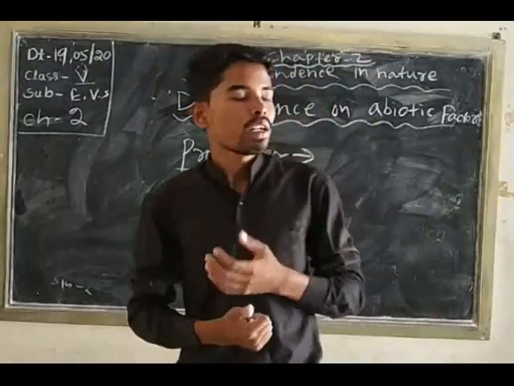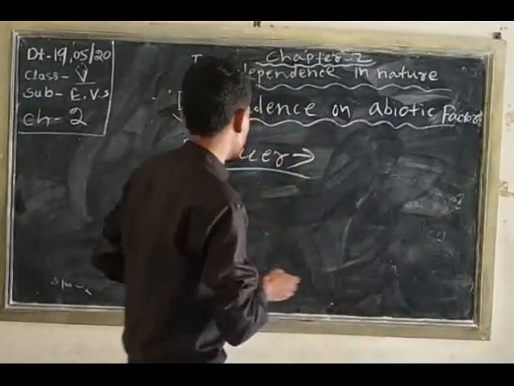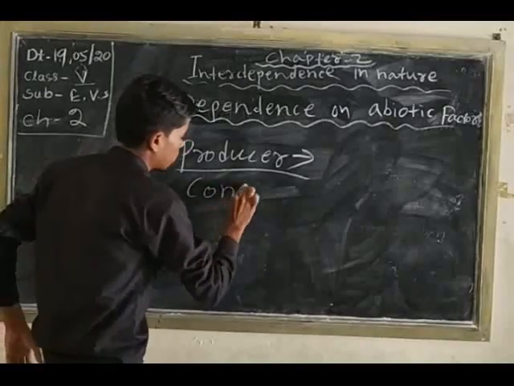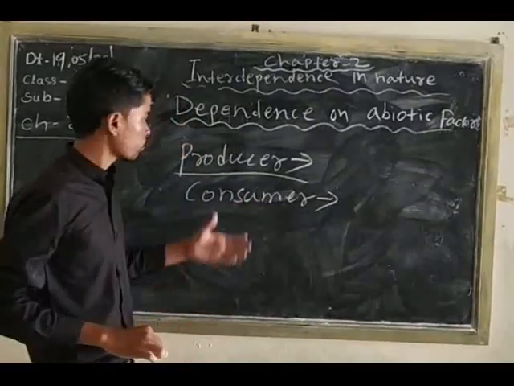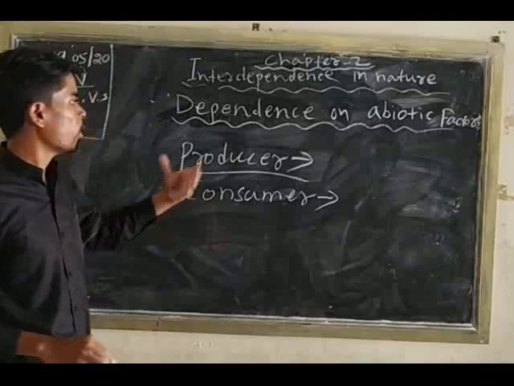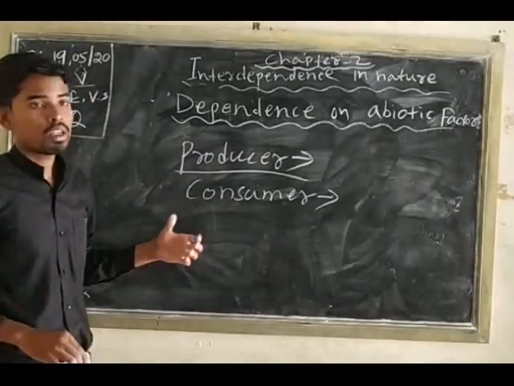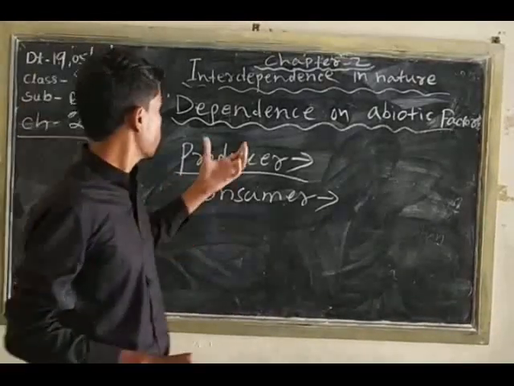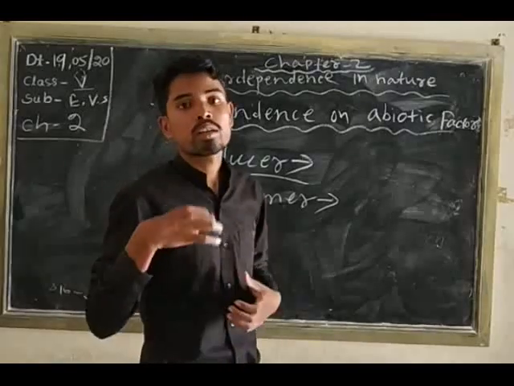Okay, so now come to the consumer. Consumers depend on producers for their food.